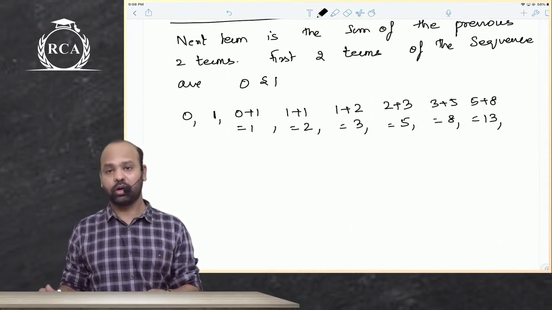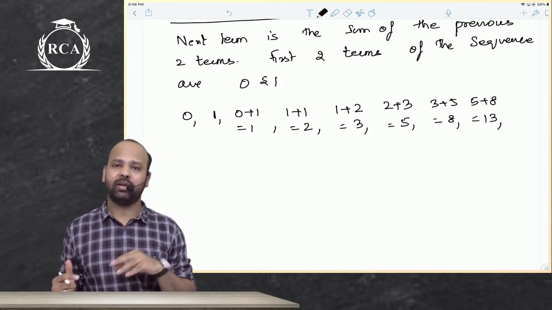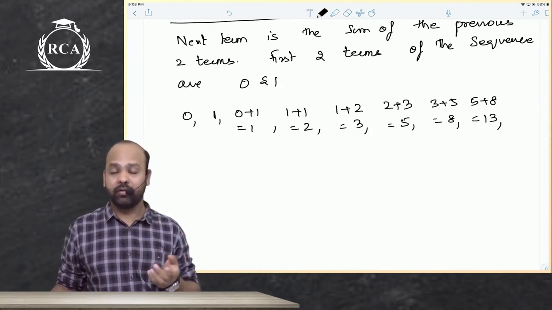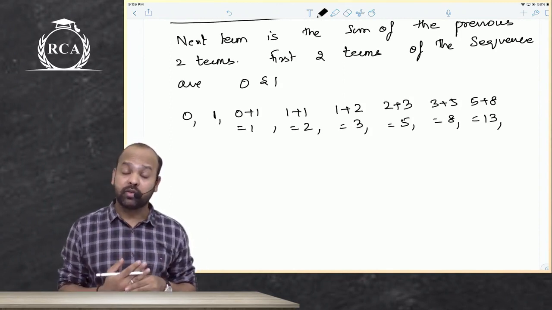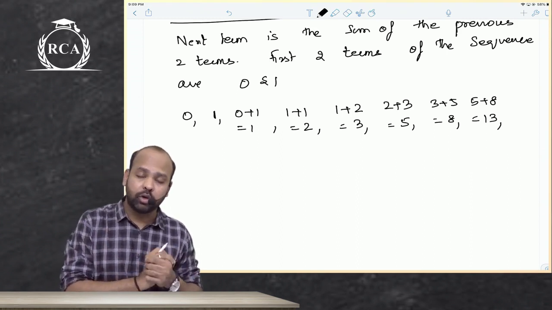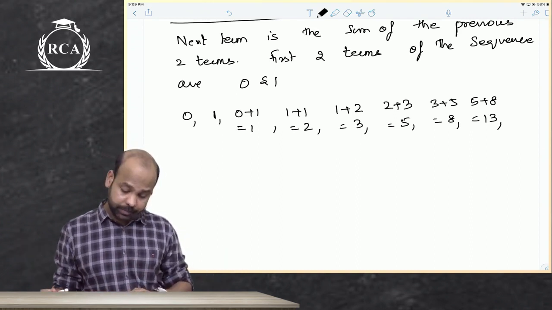I just did what is the meaning of the word sequence, and then types of sequences based on number of terms, and then based on mathematical relationship, wherein we have arithmetic sequence, geometric sequence, and then I wrote harmonic sequence and Fibonacci numbers. I hope you're all clear about this, beta.